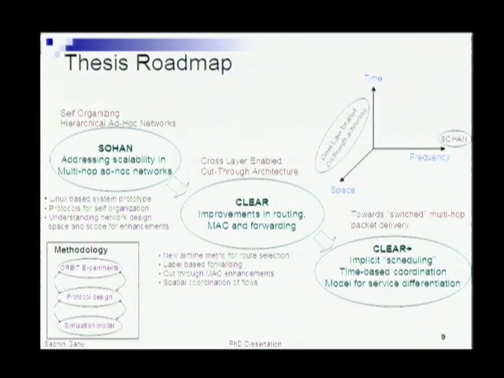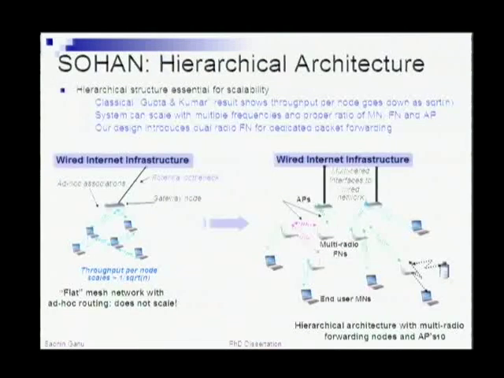In the second part, as I mentioned, we look at specific routing as well as forwarding enhancements, and what we propose is a cross-layer enabled cut-through kind of architecture. And in the final part, we motivate going from a hop-based to a switching-based concept, where you try to coordinate the flows loosely in terms of time, and also motivate a model for providing differentiated services at the end of it. Our methodology has been a mix of simulations as well as motivational ORBIT experiments. So let me begin with the first part.